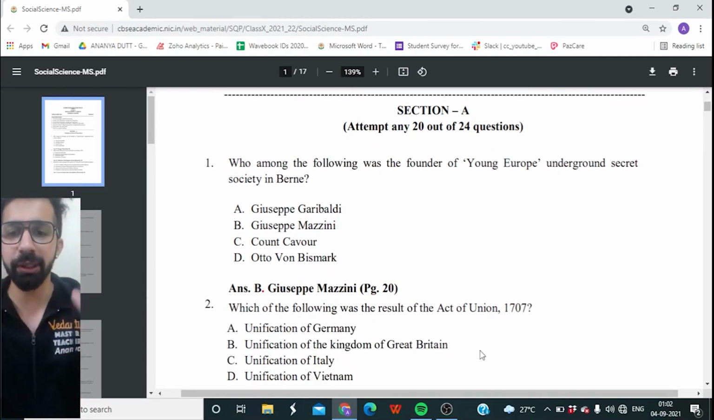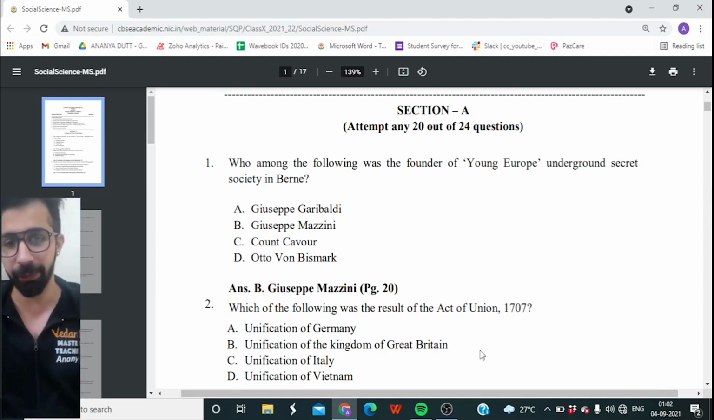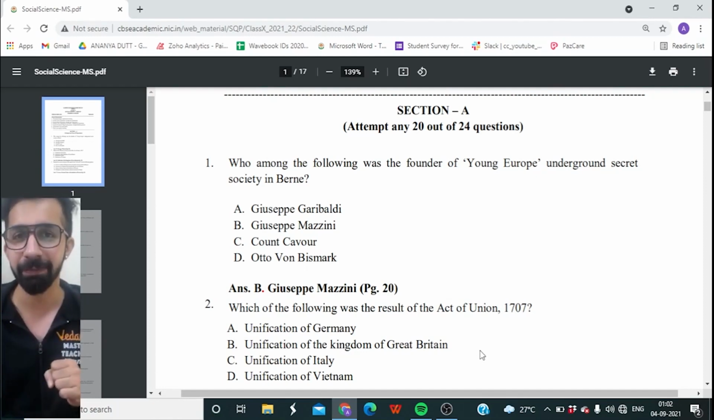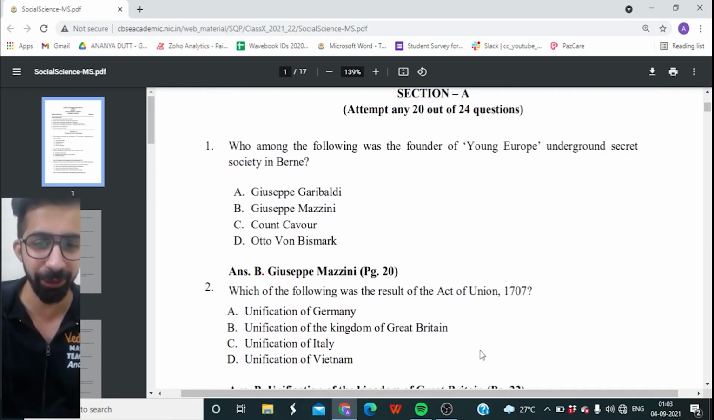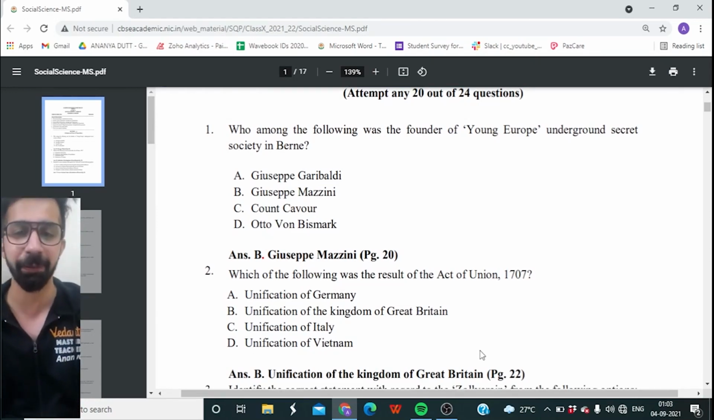Second question: which of the following was the result of the Act of Union of 1707? There was an Act of Union signed in 1707, so what was the outcome of that? Unification of Germany, unification of the Kingdom of Great Britain, unification of Italy, or unification of Vietnam? You are absolutely right, the answer is unification of the Kingdom of Great Britain.